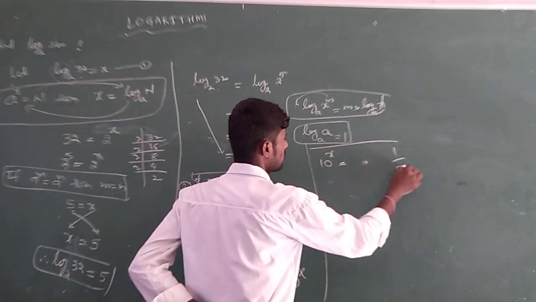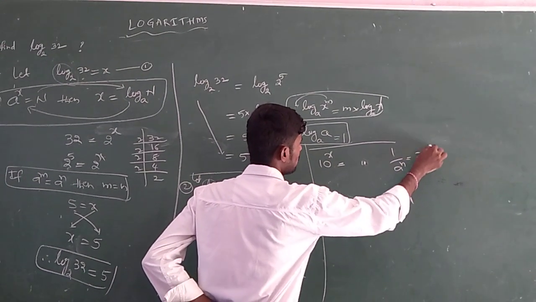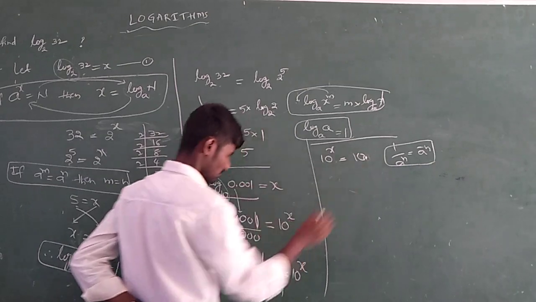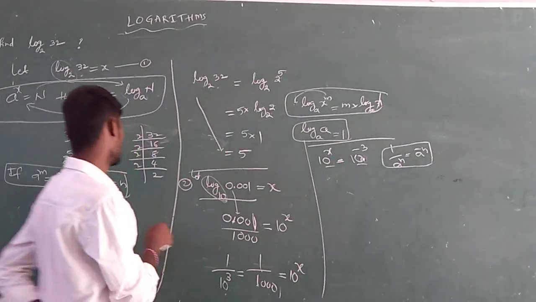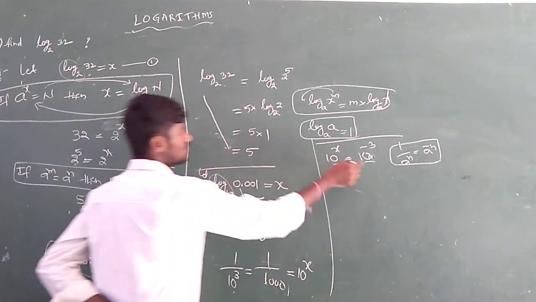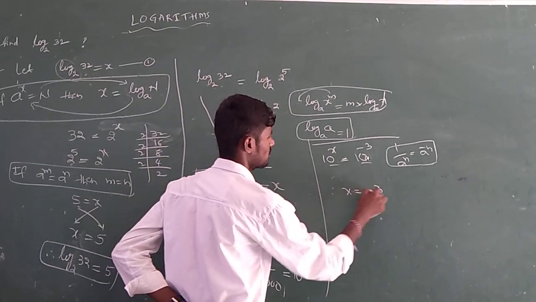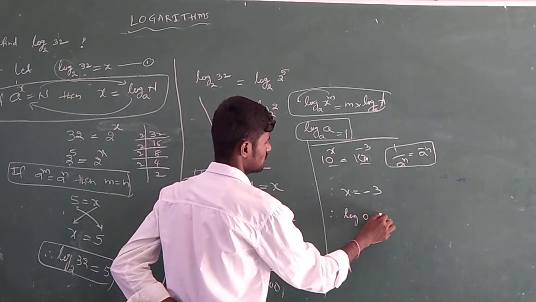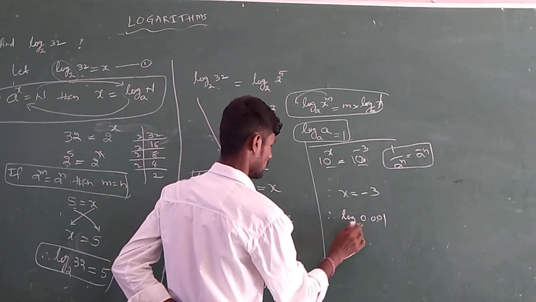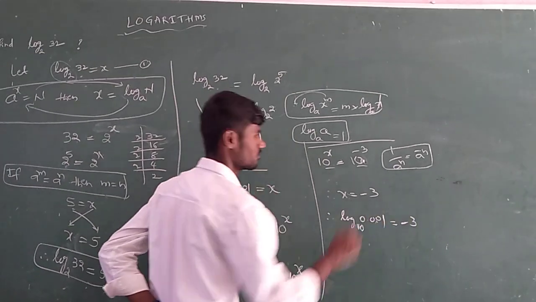If you have the identity, 1 by a power n is what? a power minus n. So 1 by 100 is 10 power minus 2. Now see, the bases are same. As per the formula, what is the x value? x equals minus 2. But x is nothing but our problem: logarithm of 0.001 to the base 10 is minus 3.